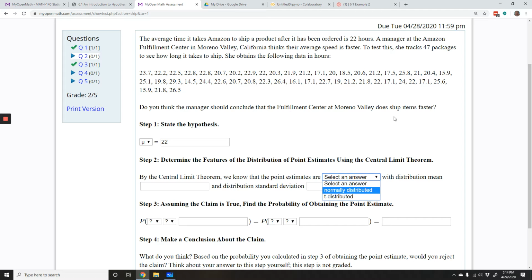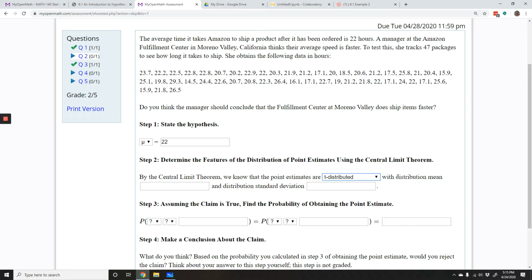It does not tell us the population standard deviation. Since we don't know it, we are going to have to estimate it using our best guess, which would be the sample standard deviation. And when we do that, we need to use a less precise kind of distribution, the t-distribution. So because we're estimating the population mean, and because we do not know the population standard deviation, we are going to be using a t-distribution. Okay?